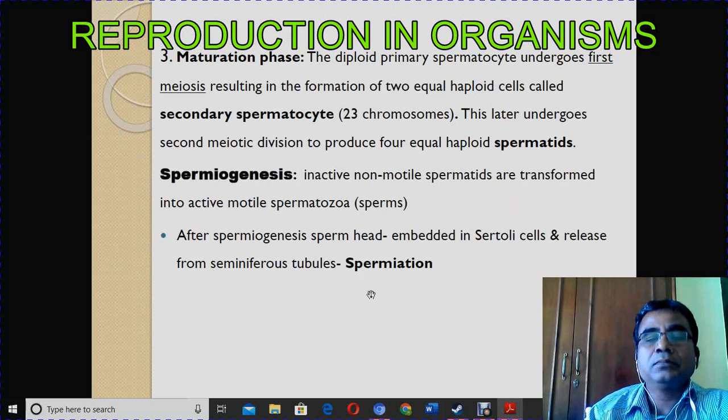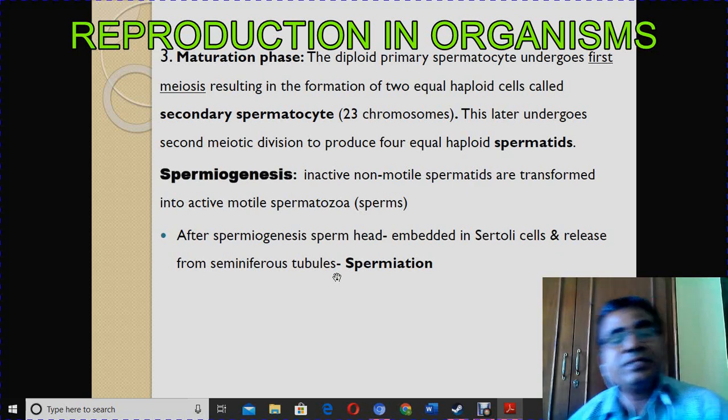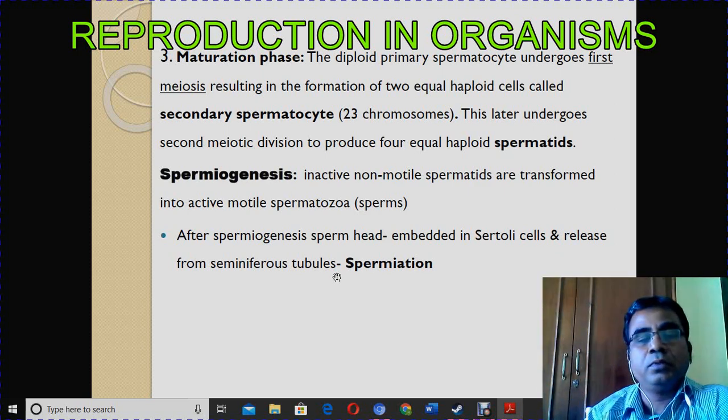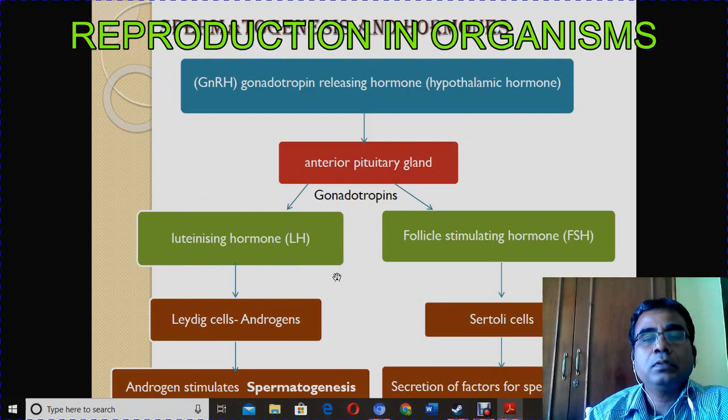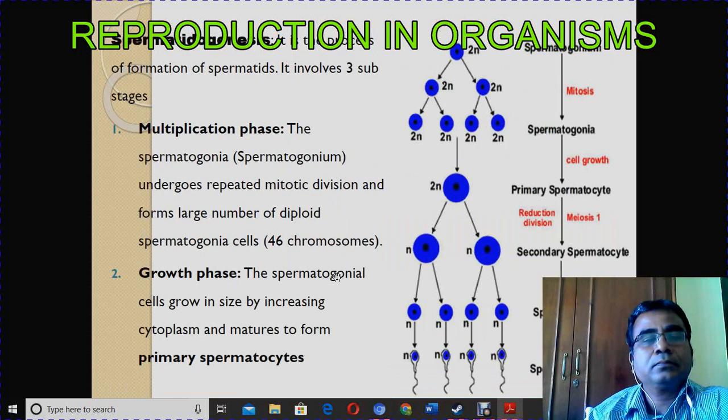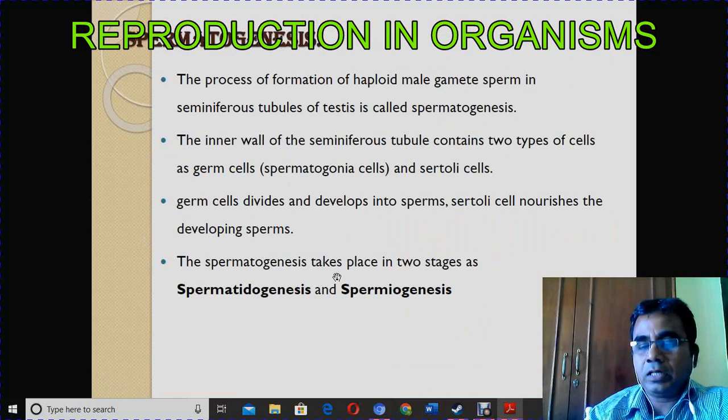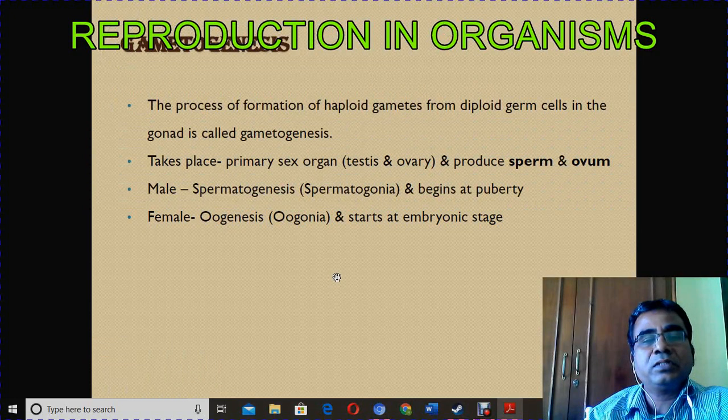And one more term, spermiation. What is spermiation? Once the sperm is formed, it must be released from the seminiferous tubule. That process is called spermiation. The release of sperm from the seminiferous tubule is called spermiation. Okay. Next, what are the hormones associated with spermatogenesis?